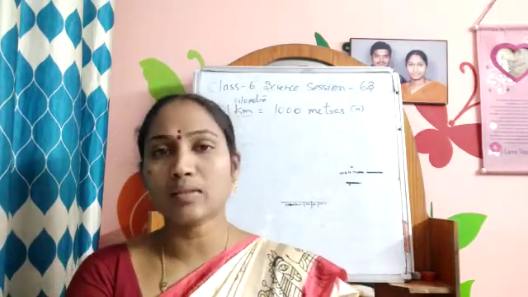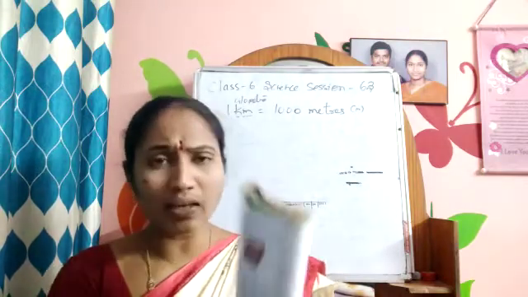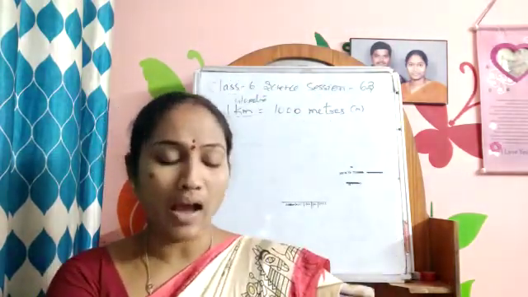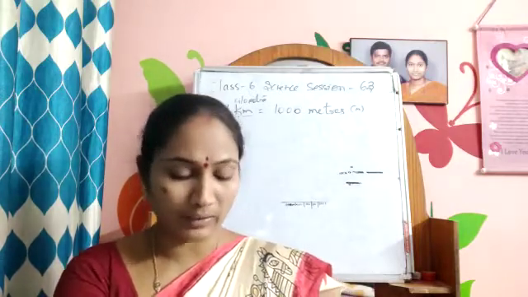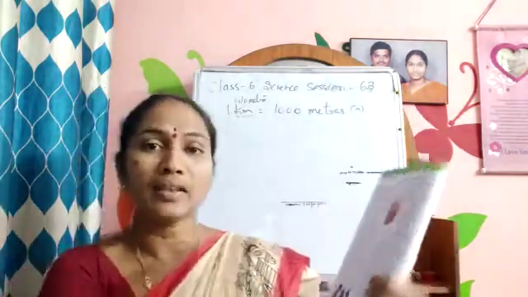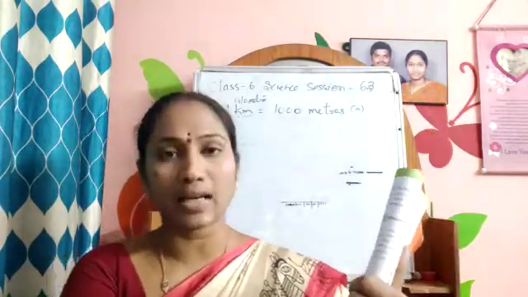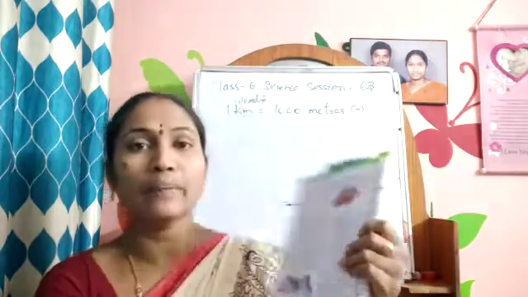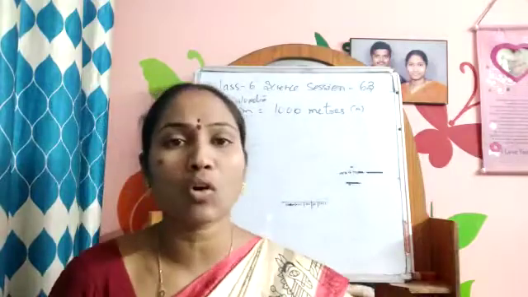But when you are using this meter scale, we have to take some precautions. That you can see in the picture A, B, C: three children are taking the measurement of the scale, and those who are standing at the edges of the table may not get the accurate measurement. The person who is standing in the middle like B will get the correct measurement. Why? Because they are standing in the middle and the position of the eye is correct. Those who are standing at the A side and C side, the position of the eye is not vertical. So you may get a wrong reading.